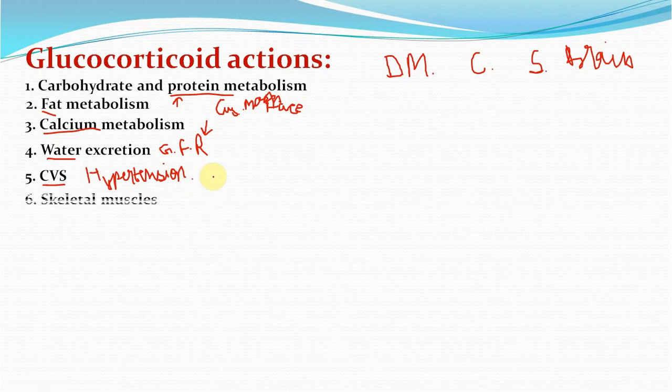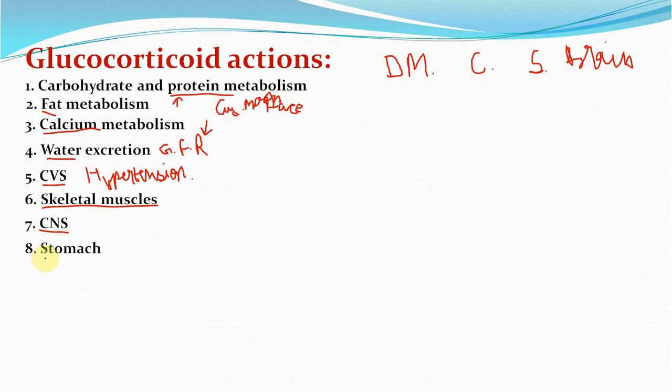Optimum level of corticosteroid is needed for normal muscular function, and there is weakness in both hypo as well as hypercorticism. CNS. Mild euphoria is quite common with supraphysiological doses of corticosteroid. This sometimes progresses to insomnia, anxiety or depression as a side effect of corticosteroid therapy.